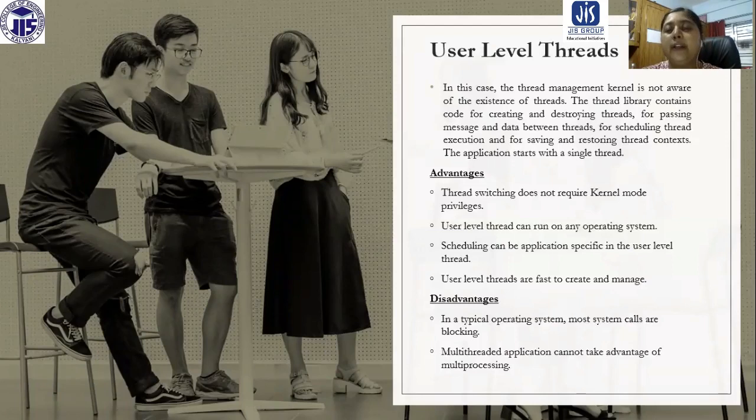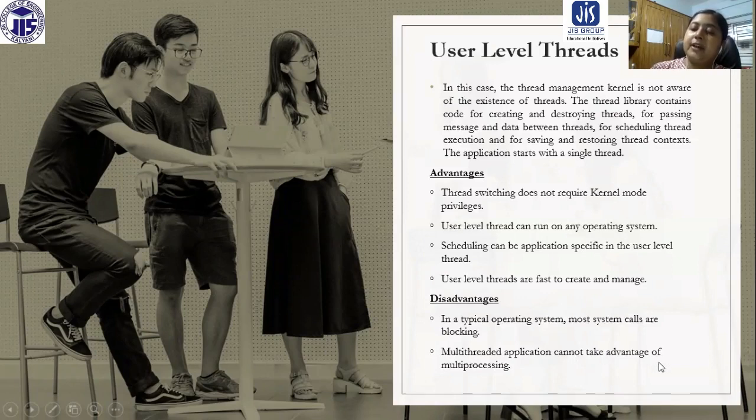So what are the advantages? Thread switching does not require kernel mode privilege. It can be done very easily. User level threads can run on any operating system. And scheduling, because this is not operating system dependent, scheduling can be application specific in the user level thread. And user level threads are faster to create and manage because they are very lightweight. What are the disadvantages? In a typical operating system, most system calls are blocking.